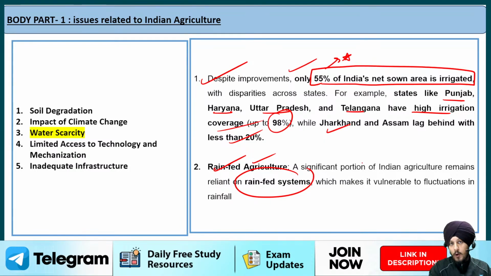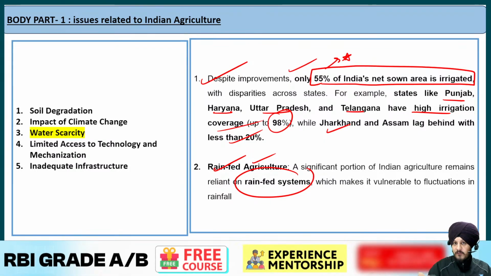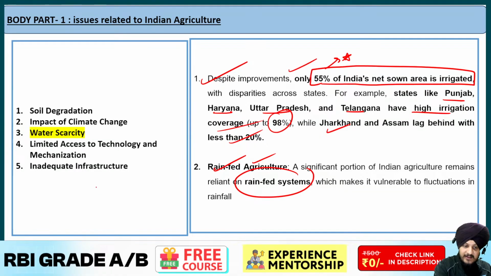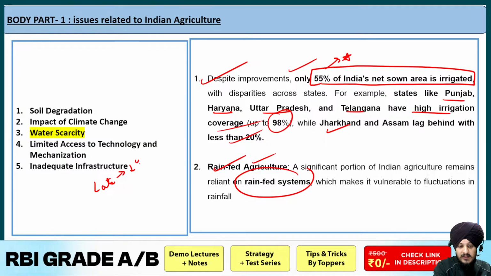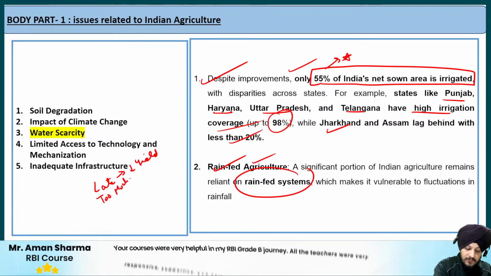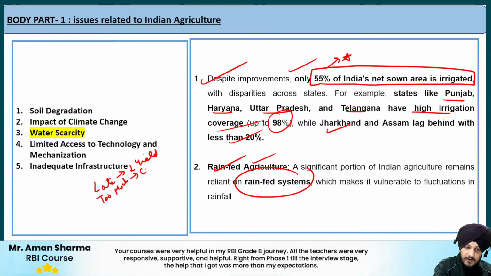Now the problem with rain is that the crops are very much sensitive to rain. If the rain is late, then it is a problem because the yield is going to be low. If the rain is too much, what is going to happen? The crops are going to get damaged.